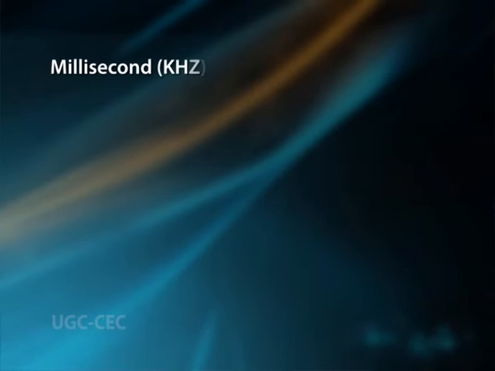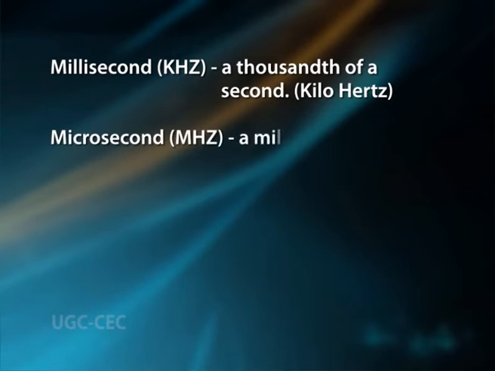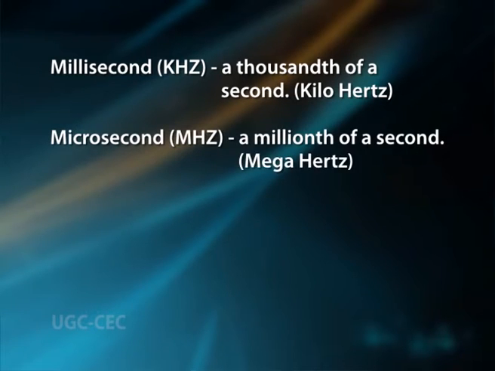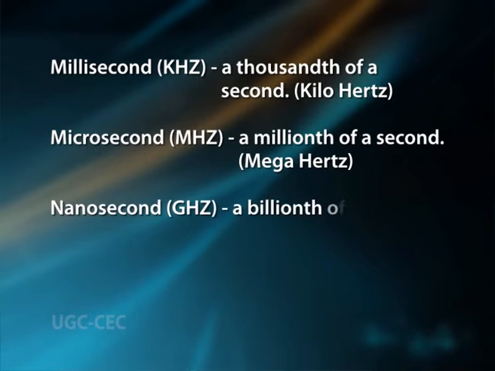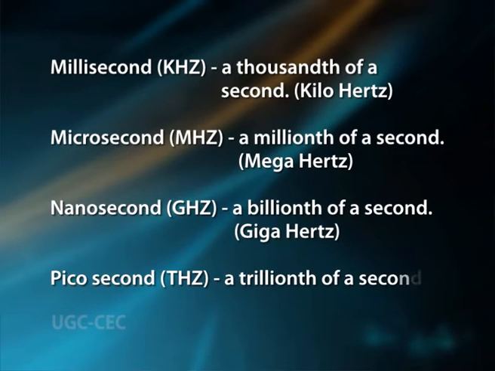Speed. A computer can work at a very high speed. The time taken by the computer to execute an instruction is very fast. Its processing speed is measured in a fraction of a second. Millisecond, a thousandth of a second, or kilohertz. Microsecond, a millionth of a second, or megahertz. Nanosecond, a billionth of a second, or gigahertz. Picosecond, a trillionth of a second, or terahertz.